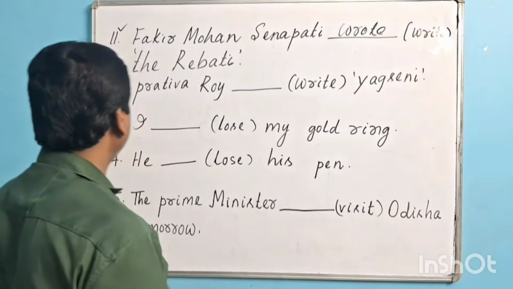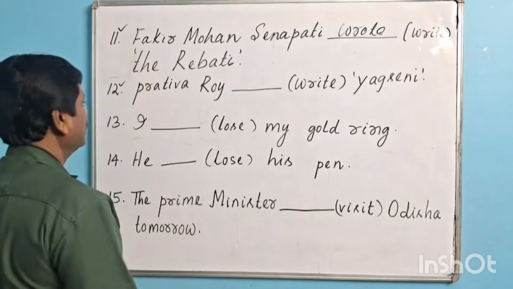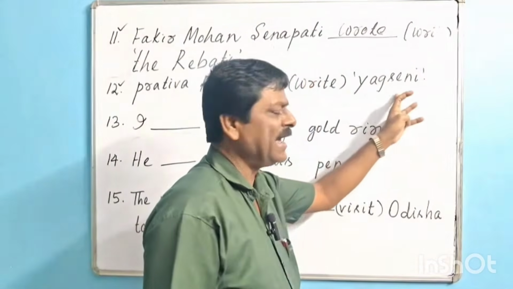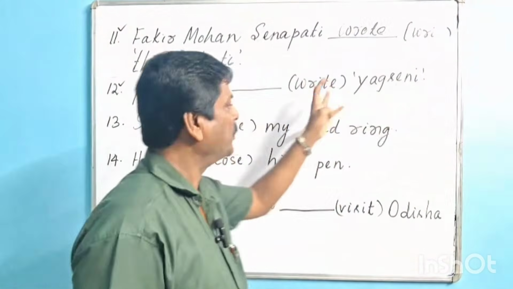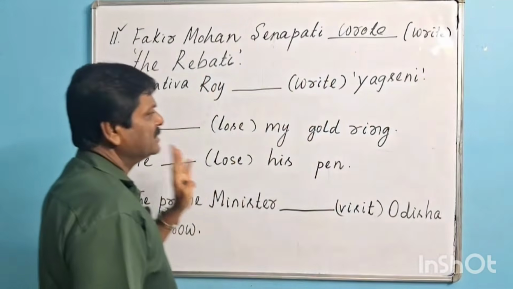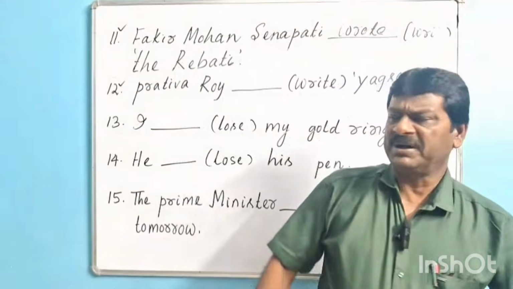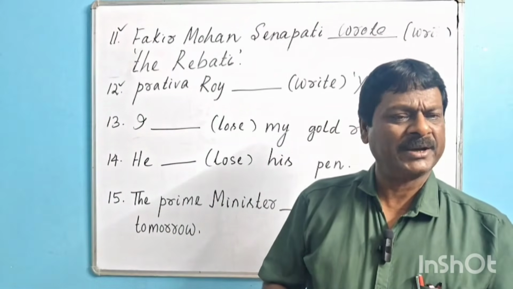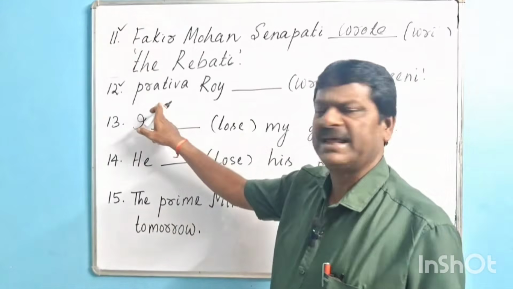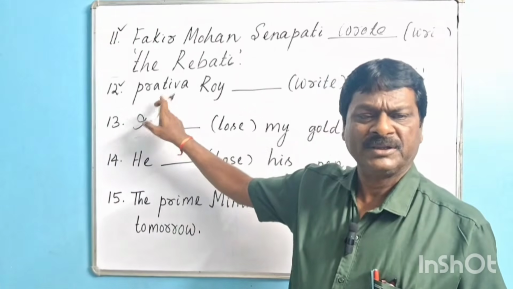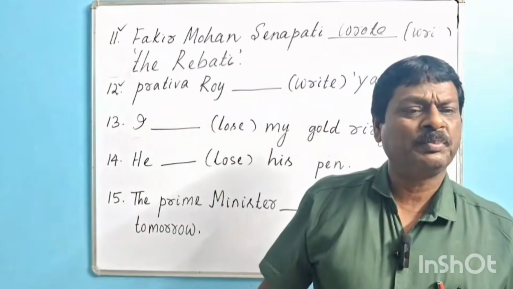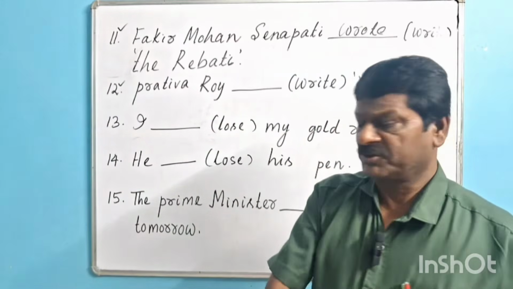Then we shall go for question number 12. Pratibha Ray (write) Yajnaseni. So Pratibha Ray has written this book and for this she has got Sahitya Akademi Award. But she is alive. She is not dead. That's why we have to use present perfect.